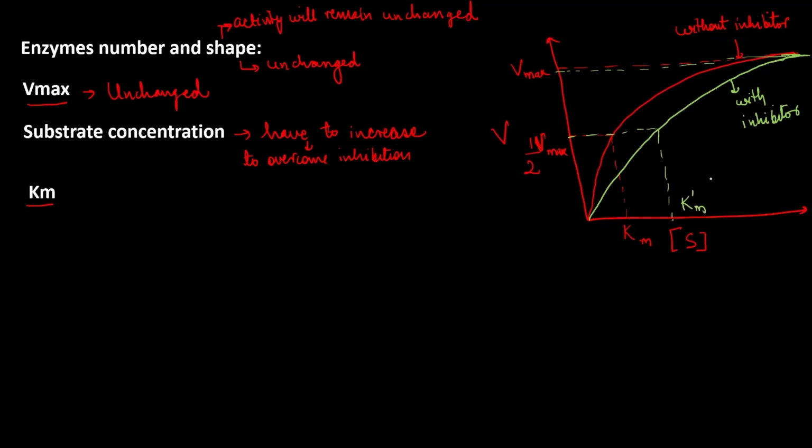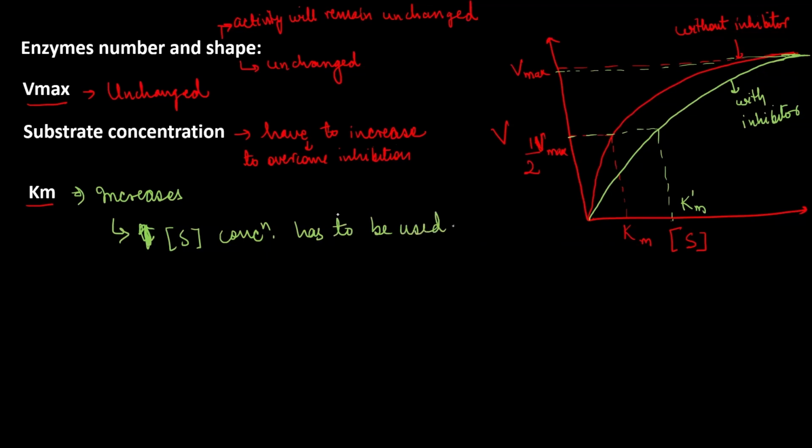So this will be your Km, that is in the presence of inhibitor. So the Km in the case of competitive inhibition increases. And why does it increase? Because increased substrate concentration has to be used, right?